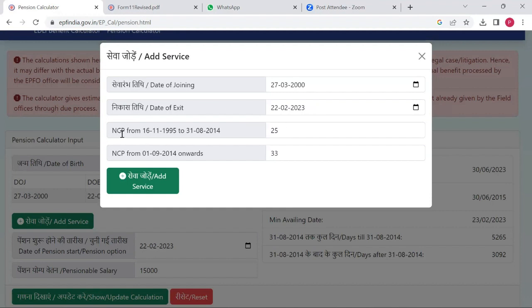NCP is the non-contribution period. How many days did I not contribute to EPS? For example, if I'm changing from one job to another, I may take a gap of 1 month, so that is 30 days. I'll have to put it here. Between 16 November 1995 and 31st August 2014, how many days did I not contribute to EPS? I have to write that here. And from 2014 onwards till I retire or till my contribution stops, I have to write the number of days I did not contribute to EPS here.